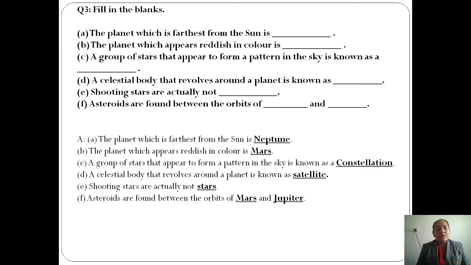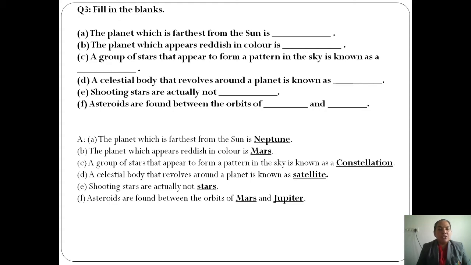When you see the order of the planets, Mercury, Venus, Earth, Mars, the farthest is Neptune. Before it was Pluto. After the removal of Pluto, the next is Neptune. Answer is Neptune. I'll repeat the answer again. The planet which is farthest from the sun is Neptune.